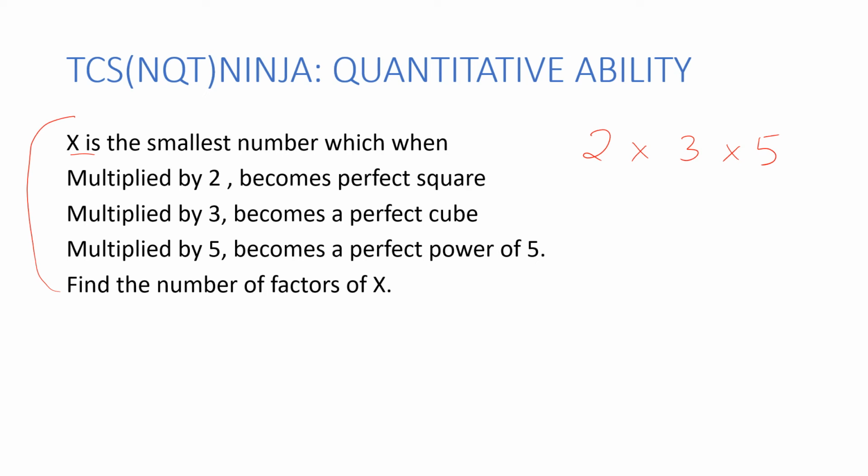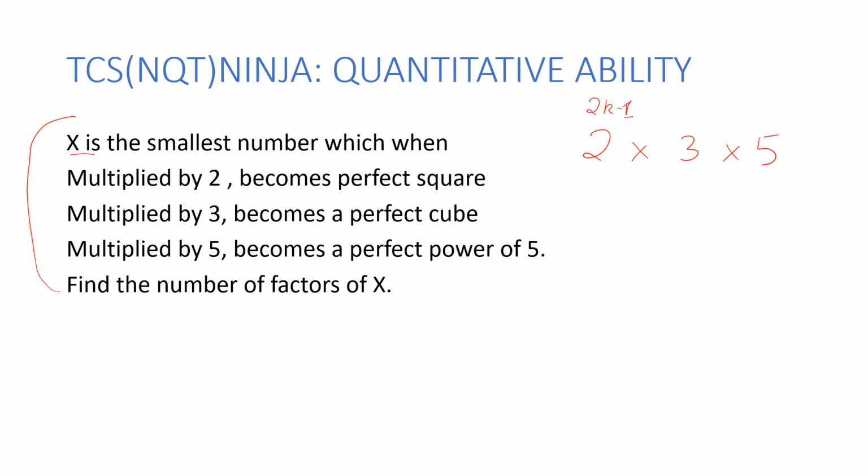Now let me read it again. When multiplied by 2, it becomes a perfect square. So it would require a 2 to become a perfect square, which would mean 2 was raised to some power like 2k minus 1, where k is an integer. So 2k minus 1 would mean whenever I multiply with 2, the power is going to become 2k, and thereby it is going to become a perfect square.